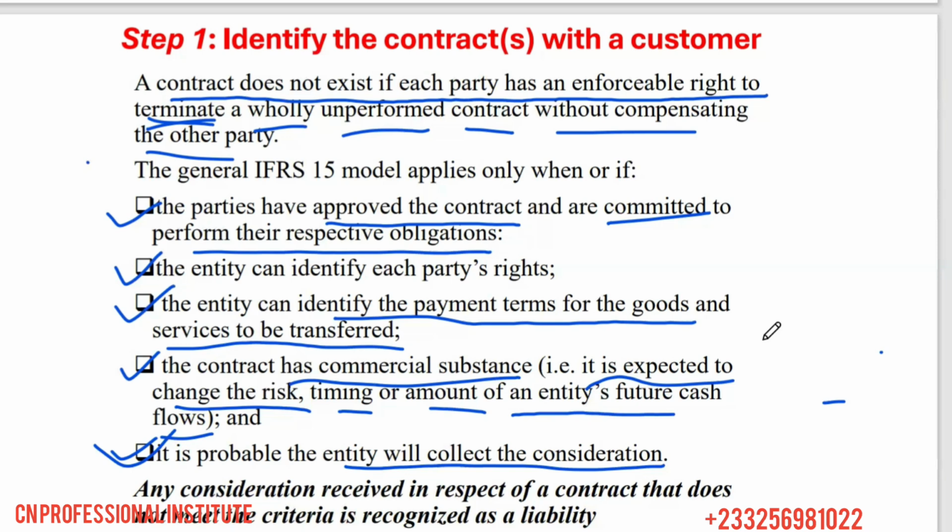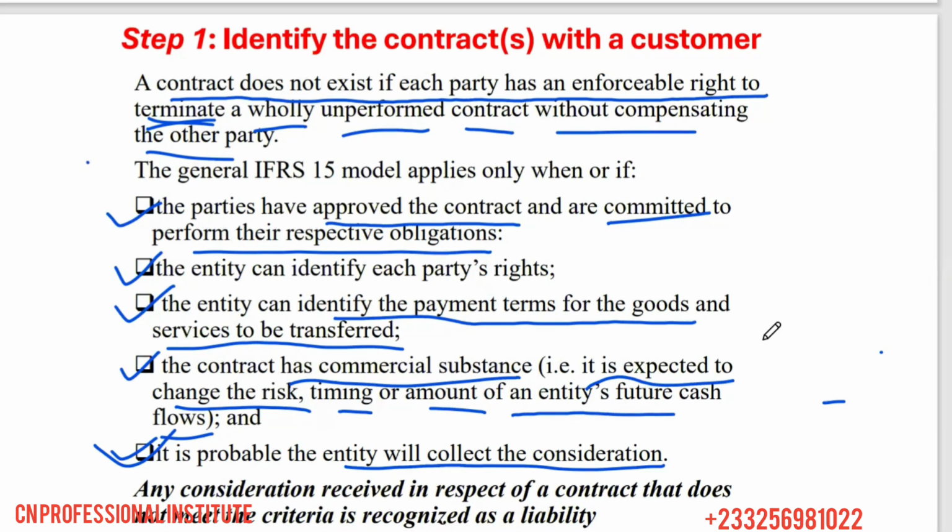So is it probable that you, the one selling, can receive your money, you can get your consideration back? So you have to look at all this. Is it possible that the one you are selling to can pay your money? What conditions is he or she facing? So we have to look at all these things, and then we can see there's a contract with what?